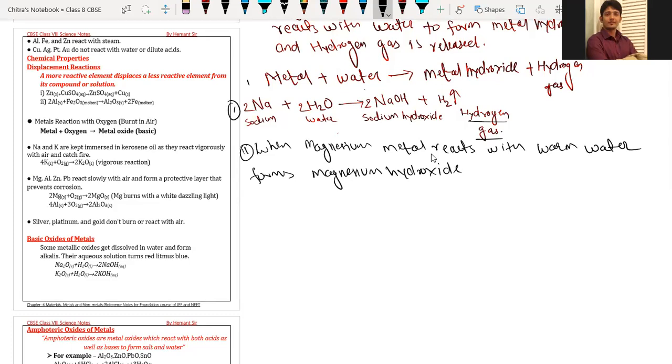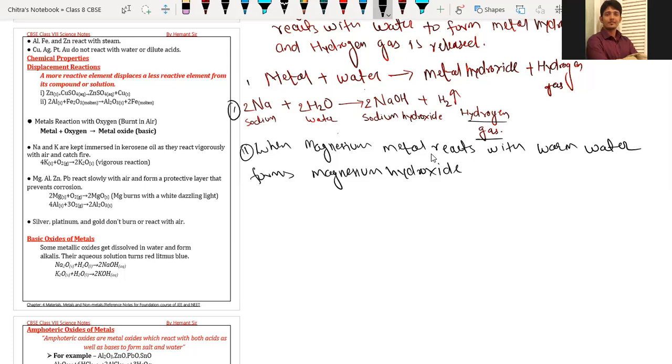These metals react with hot or cold water according to their reactivity. React means we have to mix them with water.